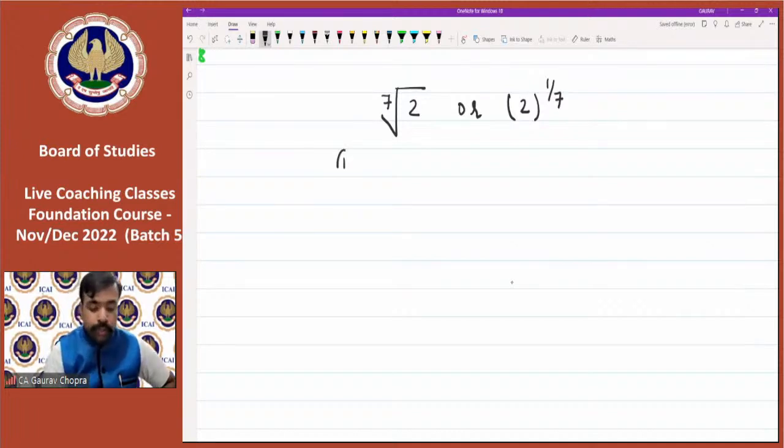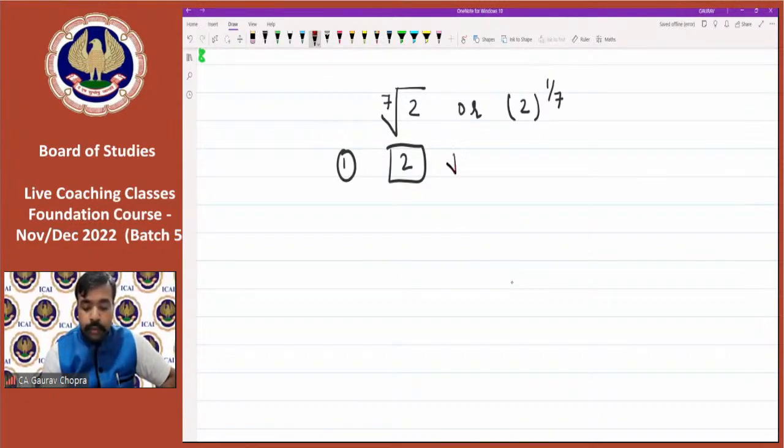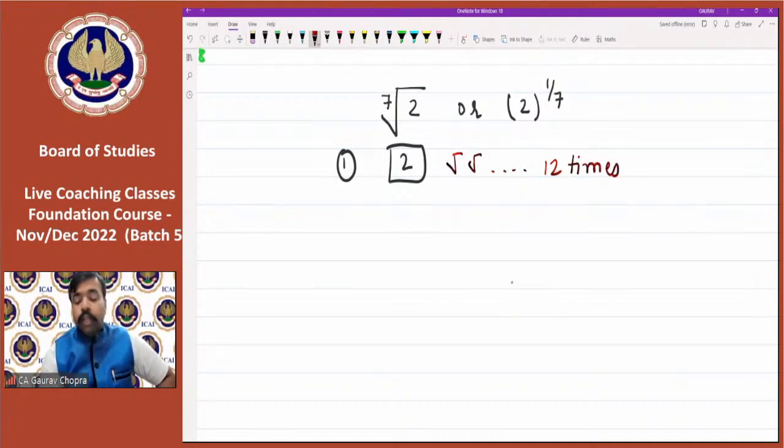So the first step is to type the number whose root we have to calculate. So type the number on the calculator. That number is 2. Then press the root button. How many times? 12 times. It's always fixed. We have to always press this root button 12 times. This is the first step. The second step is to subtract 1 from this.